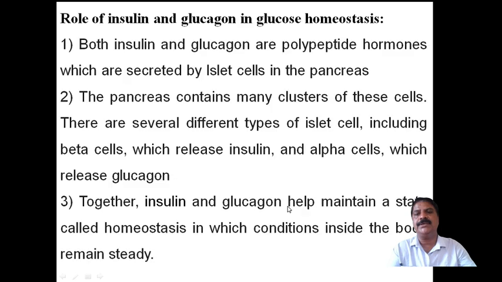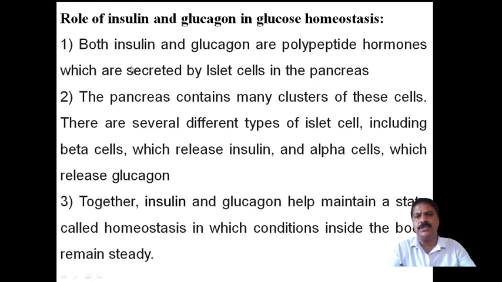Now coming to the role of insulin and glucagon in glucose homeostasis. What is the role of insulin and glucagon in glucose homeostasis? It means how the maintenance of glucose takes place in the body or in the cells, which can be explained here.